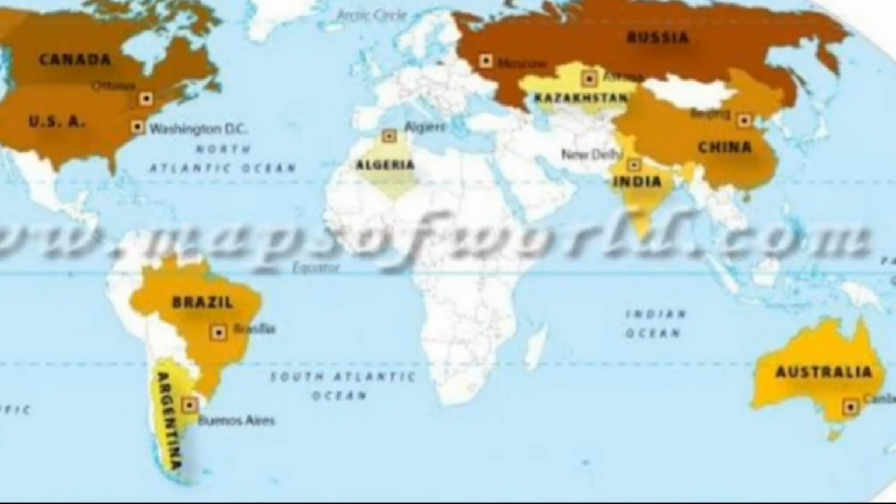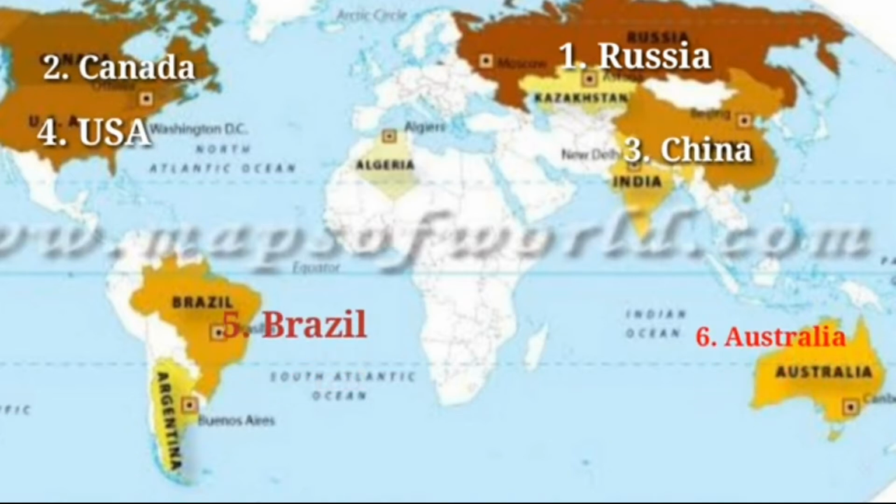Let's have a look. In the given world map, you can see 10 countries being highlighted, which are the top 10 largest countries by area. Now let us see the ranking of the top 10 countries, out of which India stands at the 7th rank. Can you see the ranking here? Starting from Russia, Canada, USA, China, Brazil, Australia, followed by India. The total area of India is 7th in its ranking.